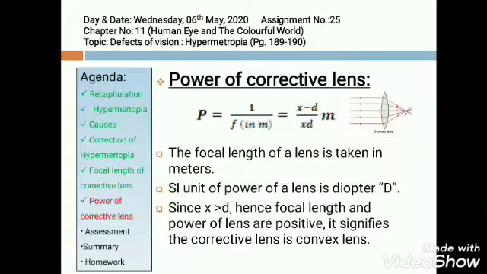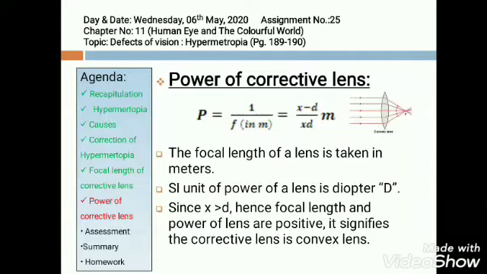The focal length of lens should be taken in meters, and the SI unit of power is diopter, represented by capital D. Since x is greater than d, the power will be numerically positive. Hence, focal length and power of lens both are positive. It signifies that the corrective lens is convex lens.